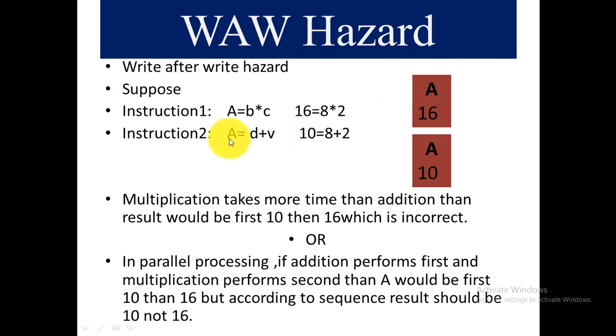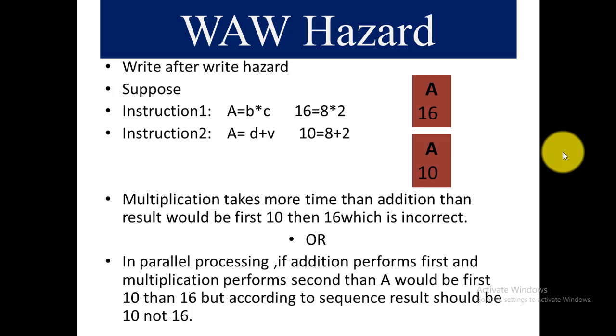This produces misleading information. Maybe there are scenarios in which the a value is further used in some other calculations. Then instead of using the a value 10 according to the sequence, it will use the value 16. That will further make the calculations wrong. So in short, multiplication takes more time, then addition, then the result would be first 10 and then 16, which is incorrect.